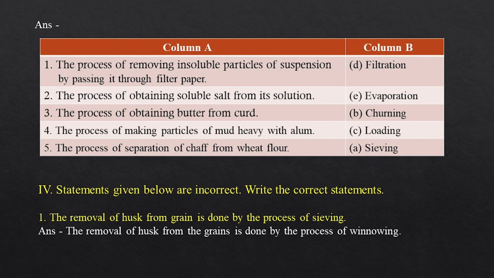4. Statements given below are incorrect. Write the correct statements. 1. The removal of husk from grain is done by the process of sieving. Answer. The removal of husk from the grains is done by the process of winnowing.